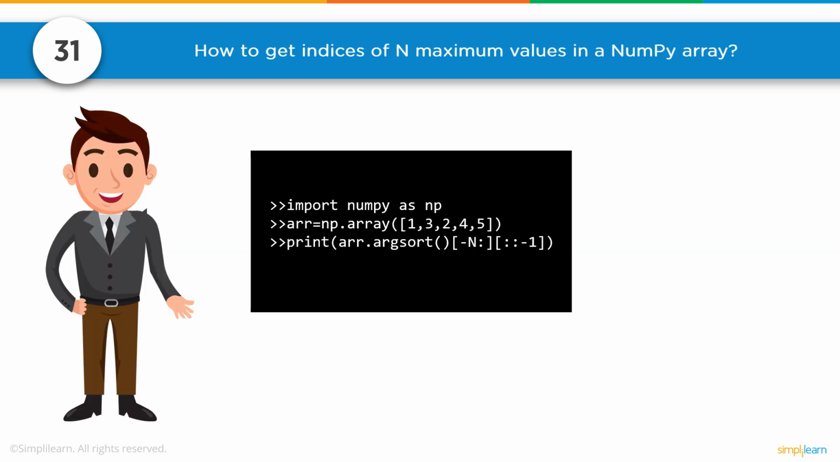Number 31. How to get indexes of n maximum values in a Numpy array. Of course, the first thing to do is to import your Numpy as np. You don't necessarily have to use np, but that is the most standard use of Numpy. We create our array equals an np.array of 1, 2, 3, 4, 5.